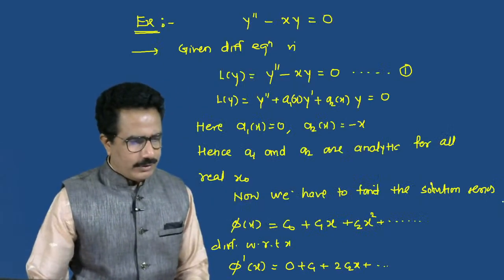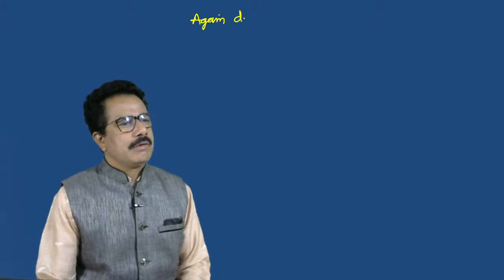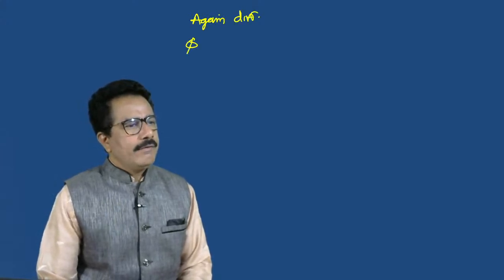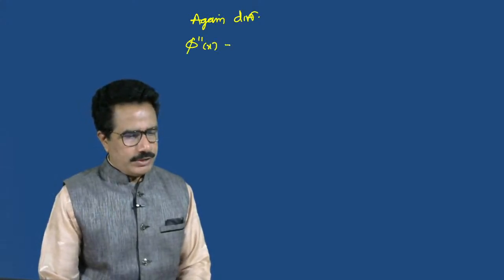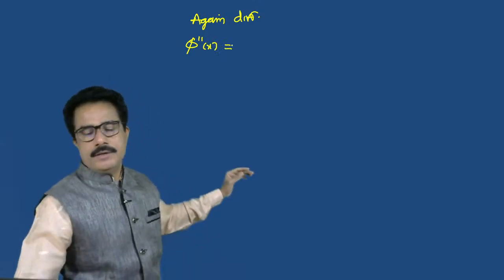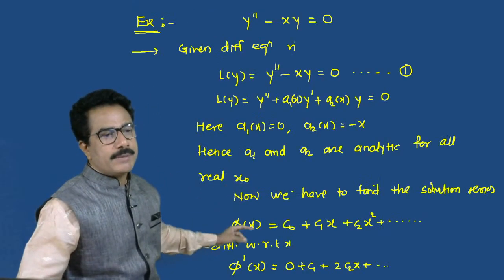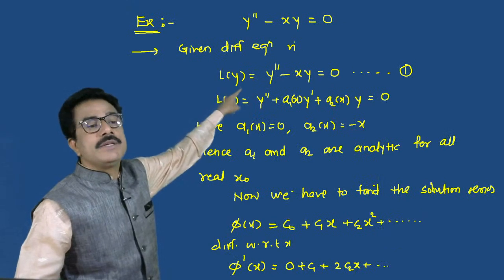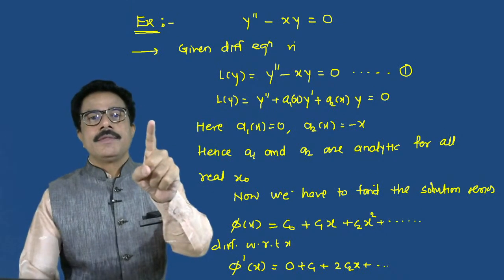then we get phi double dash of x. Tell me, what is the value of phi double dash of x, students? Because this is the homogeneous differential equation of second order.